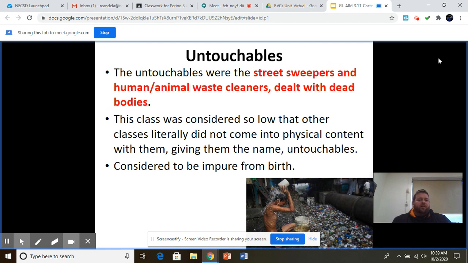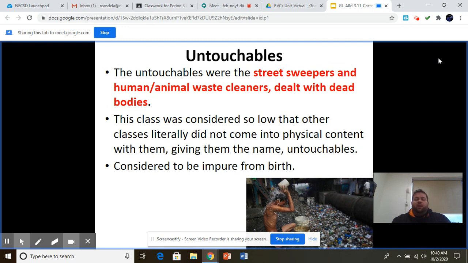They don't go to the same places as them. I mean, we're talking segregation like by geography, meaning they don't even share the same spaces with them. They have their own towns and cities, these people. So they're considered impure from birth. Now, the interesting part about this discussion is that we see a weird collision here between social inequality and religious belief.